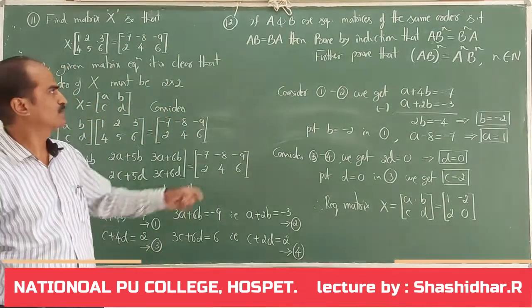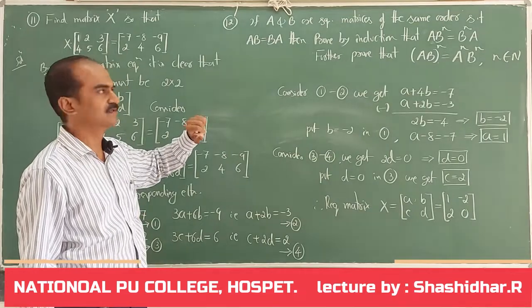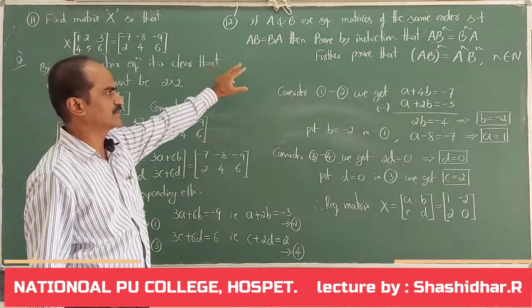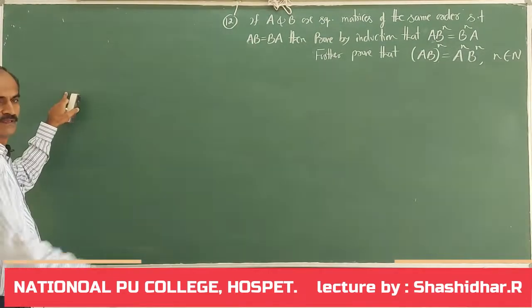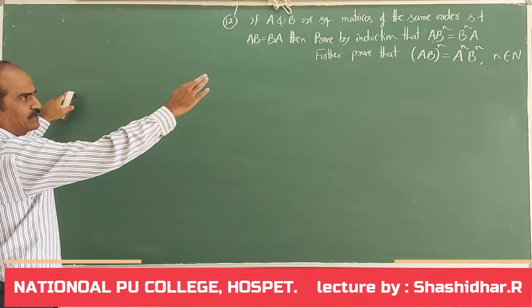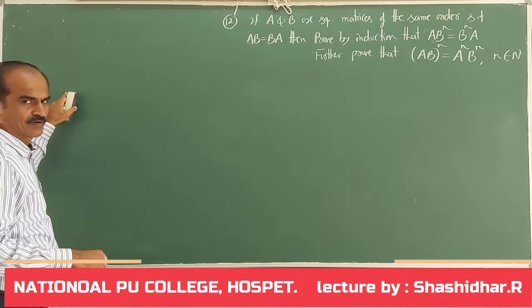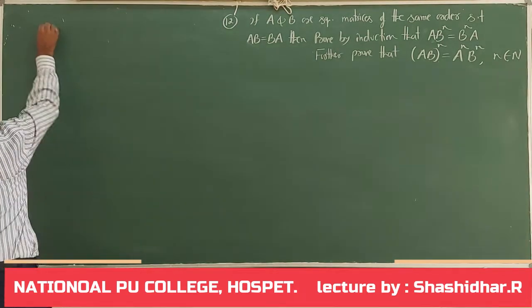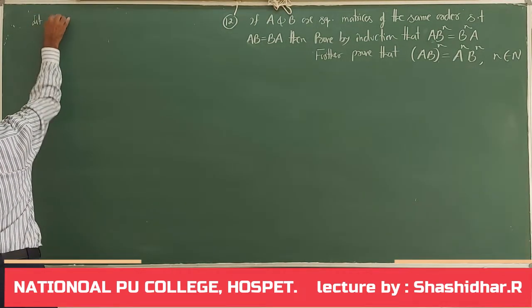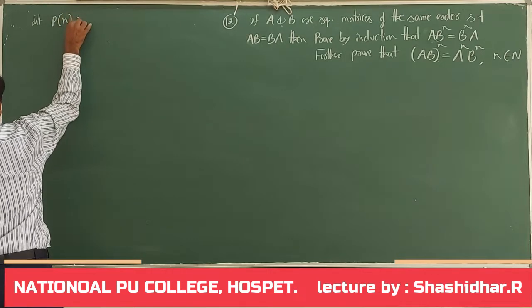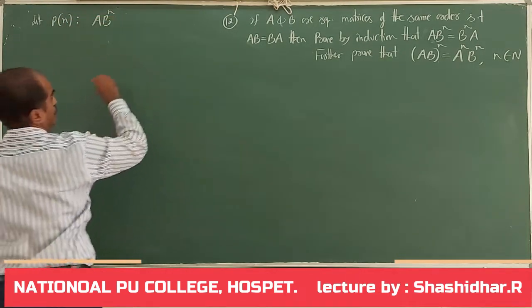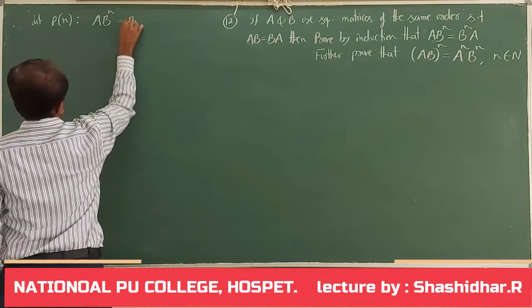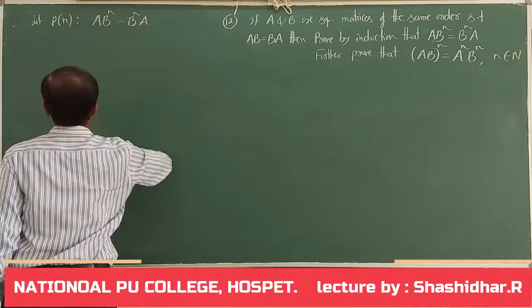Now let us move on to answering the 12th question. So here we had to prove it again by induction method. Let me do that. First we will prove A B to the power of n equal to B to the power of n into A. So I am writing, let Pn be A into B to the power of n is equal to B to the power of n into A.